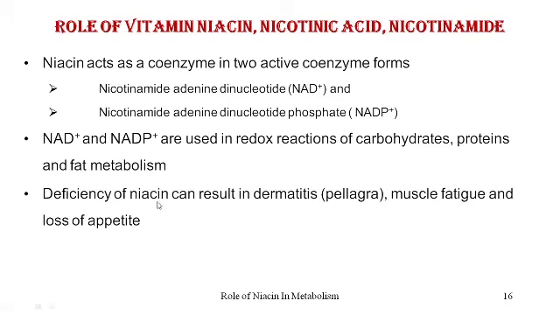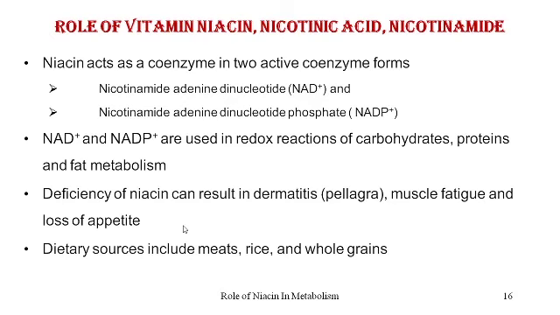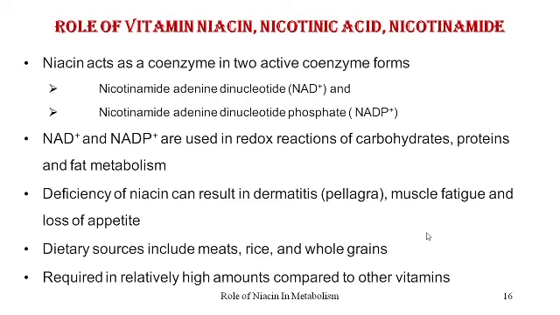Deficiency of niacin, as seen in the earlier slide, can lead to dermatitis called pellagra, muscle fatigue, and loss of appetite. The dietary sources which are rich in niacin include meats, rice, unpolished rice, and the whole grains. Relatively high amounts of niacin are required as compared to the other vitamins.